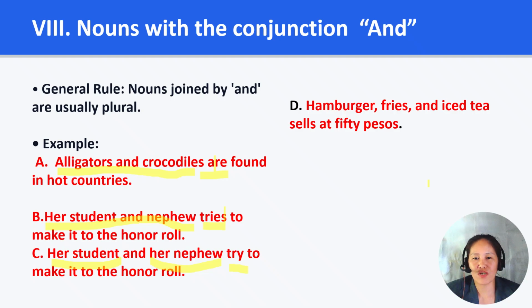Sometimes several nouns joined by and represent one unit, such as a meal or combo. In that case, a singular verb is acceptable. Another example, "Hamburger, fries, and iced tea sells at 50 pesos." They do not affect the verb agreement. Always make the verb agree with the main subject.